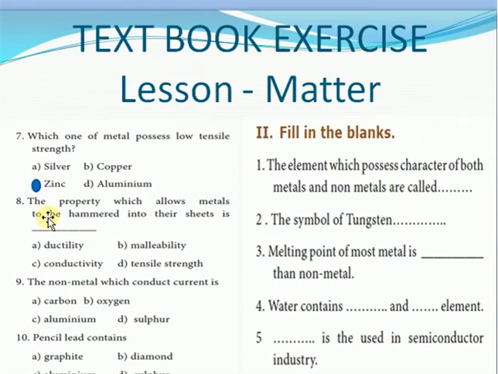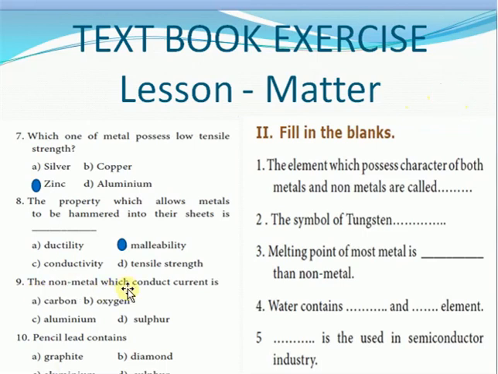The next one, the property which allows the metal to be hammered into sheets is, see, ductility means drawn into wires, malleability means drawn into sheets, conductivity is conduction of heat or electricity, whereas tensile strength is how much load it can hold. So the answer is malleability, because hammered into sheets. The answer is malleability, right?